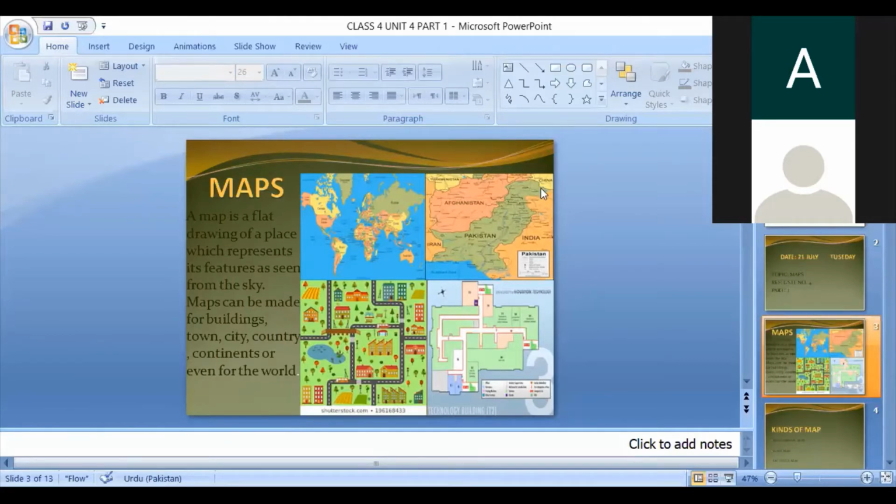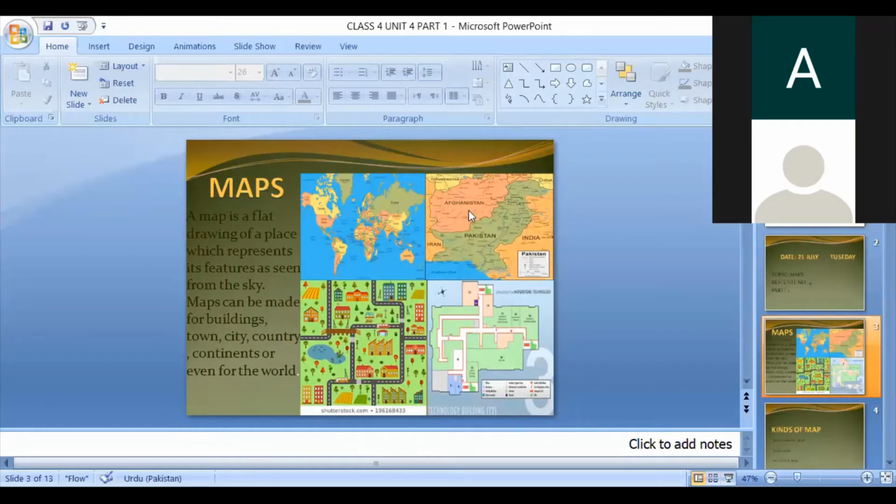And the second is the Pakistan map. Here you can see the map of Pakistan. In the map of Pakistan you can see a lot of things. Inside the map you can see provinces and cities, and outside the neighboring countries. Very clearly you can see India in the east, Afghanistan in the west, Iran in the northwest, and here is China, and this is the Arabian Sea.